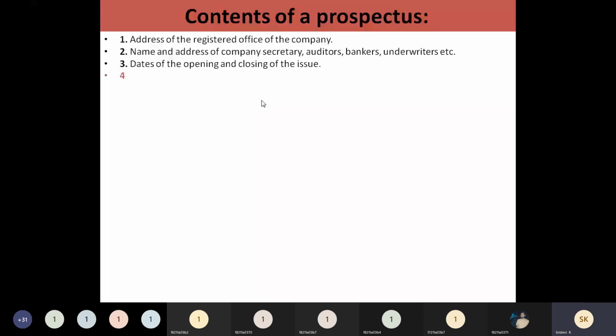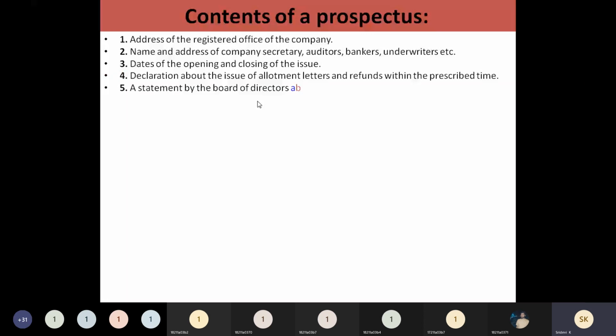And they have to declare about the issue of allotment also. Who is going to be allotted? What is the minimum fund, minimum shares they have to purchase? That will be mentioned in this. And in case they are not going to get the minimum subscription, then they need to pay back the amount to the people who have applied for the shares. So what is the time in which you are going to refund the amount in case they have not received a minimum subscription?